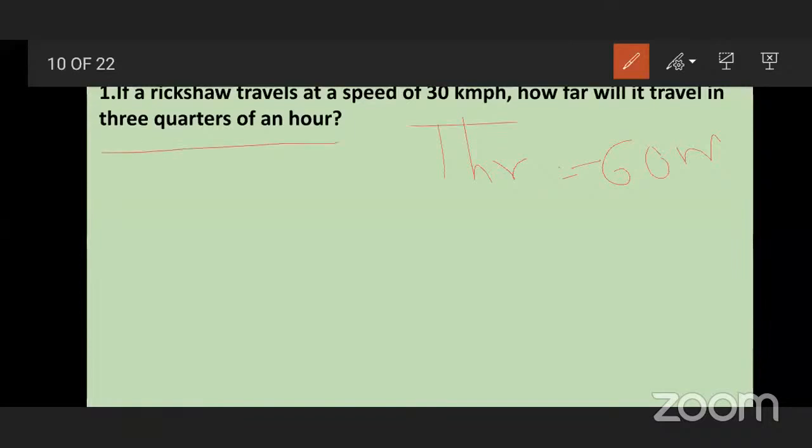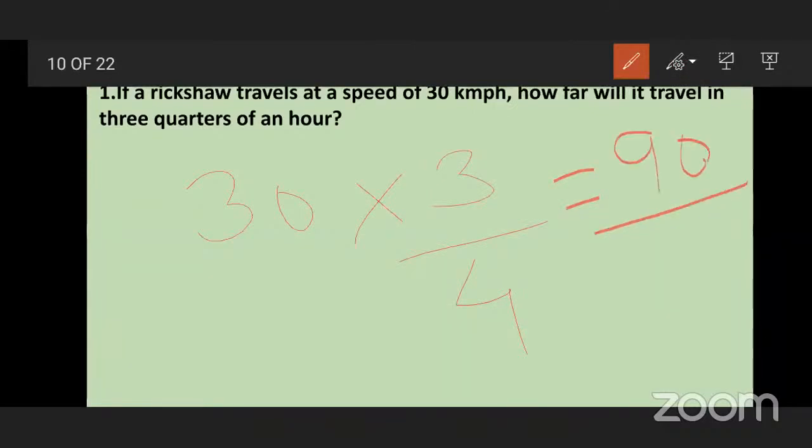So here we have to find 3/4 of an hour. First of all, we have to take out the 3/4 of an hour. That means 30 into 3/4. Okay, that we have to take out. So 30 into 3? 90. Okay, 90 divided by 4 we have to do.